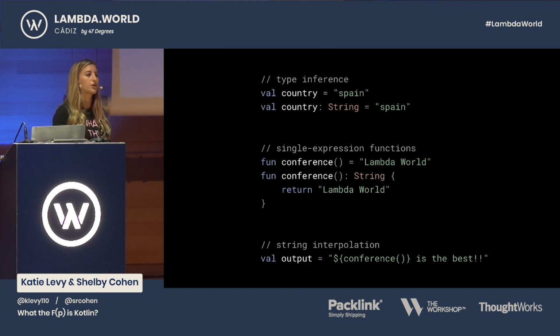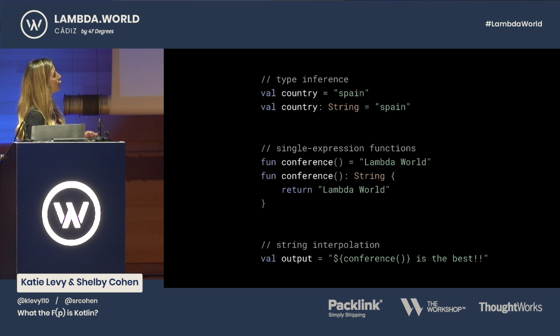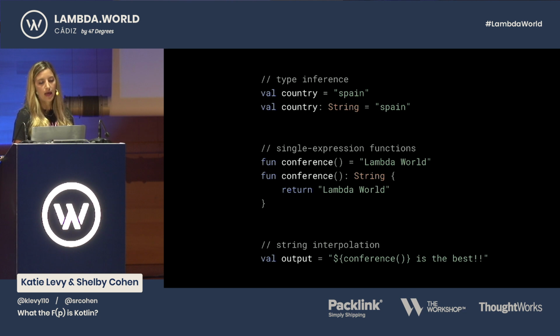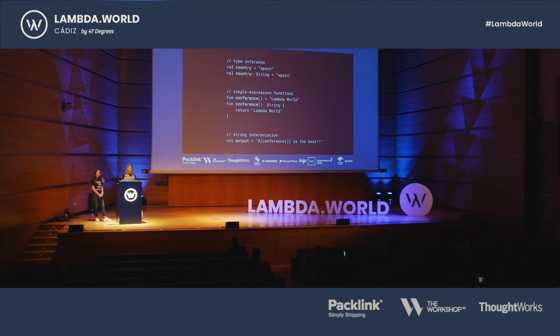So that's where your code can really look a lot more like mathematical equations and simplify with no return type. There's also string interpolation, which is really helpful. You can have expressions or variables within your strings. Cleans up your code a lot. There's no new keyword when defining new objects, and there's no semicolons.